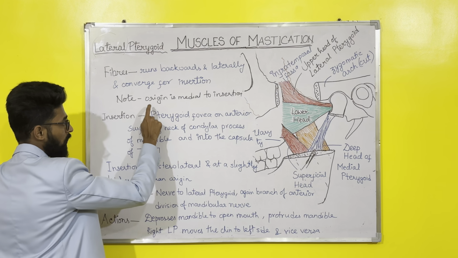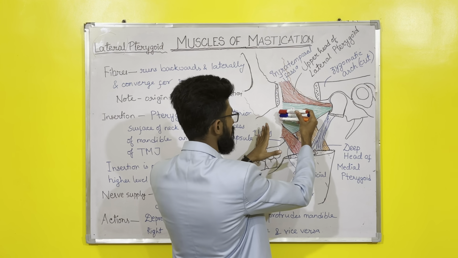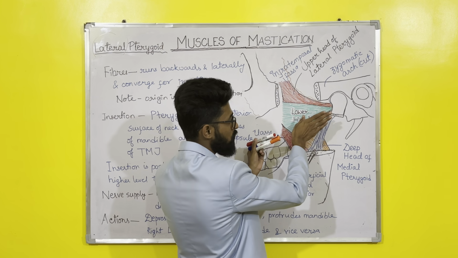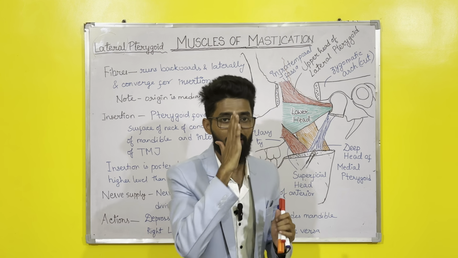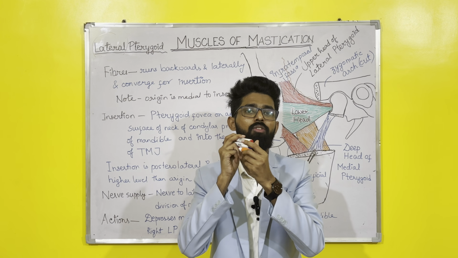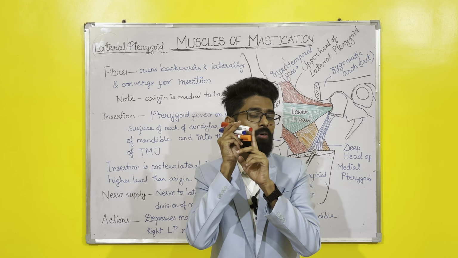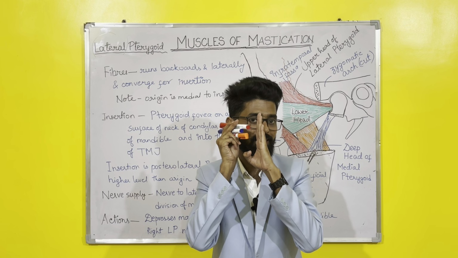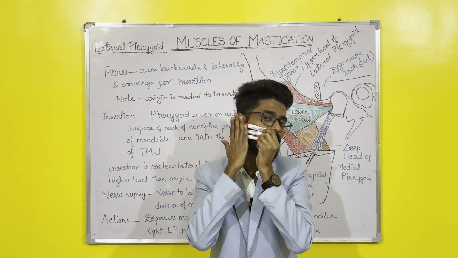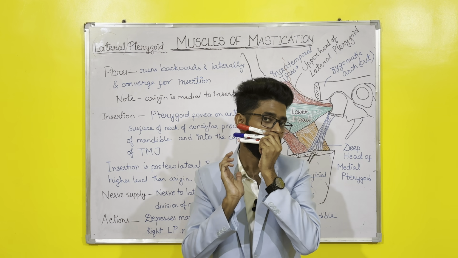Just now explained, origin is medial to insertion. मतलब अगर ऐसे देखेंगे ये fibers है तो origin is अंदर है, origin towards the medial side and insertion towards the lateral side, okay. मतलब ये मेरा face है, for example, these are the fibers of my right side, for example. So fibers are placed somewhat like this, okay. It means the origin is towards the medial side, insertion is towards the lateral side. You can see it is placed like this, okay. Origin is medial to insertion, insertion is lateral to origin, right?